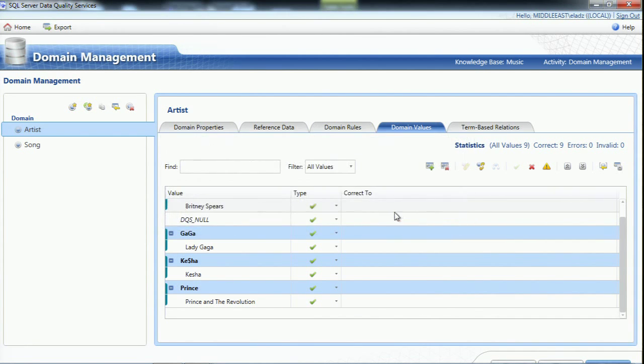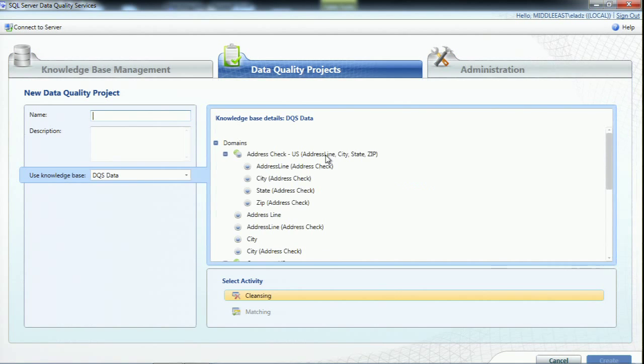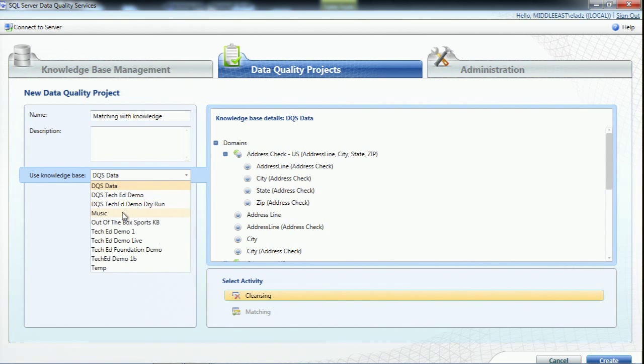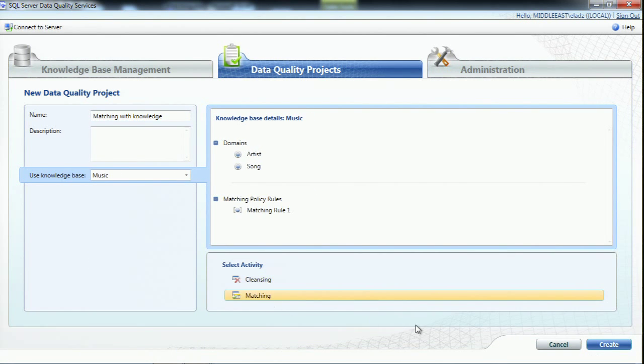I'm going to run the same matching project exactly, this time on my music. And I already prepared the matching policy, which is completely identical.